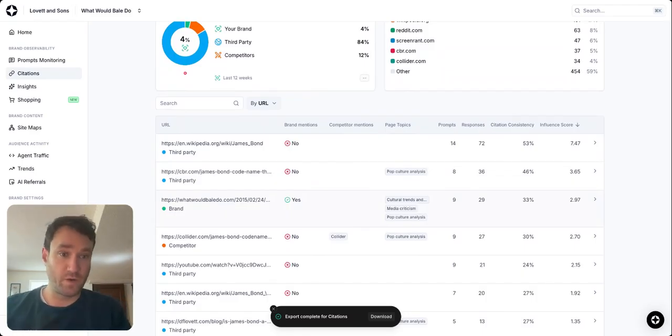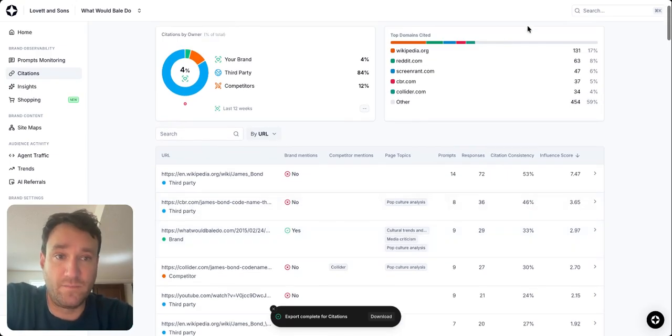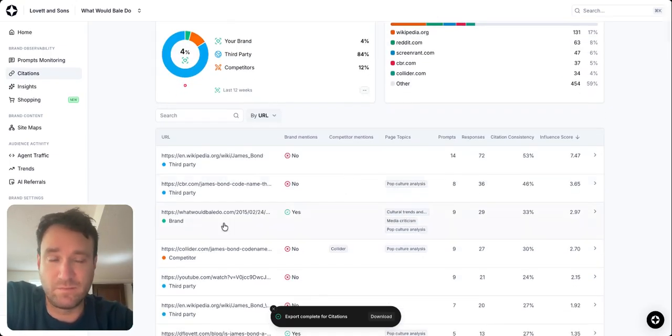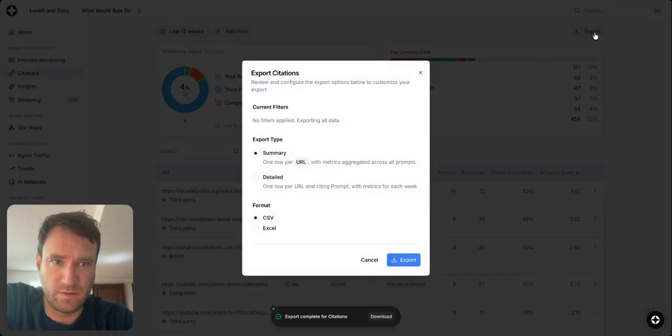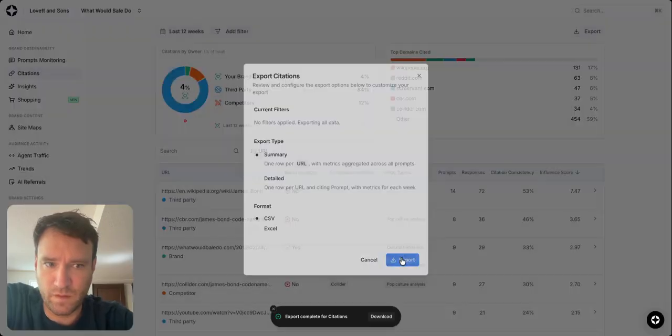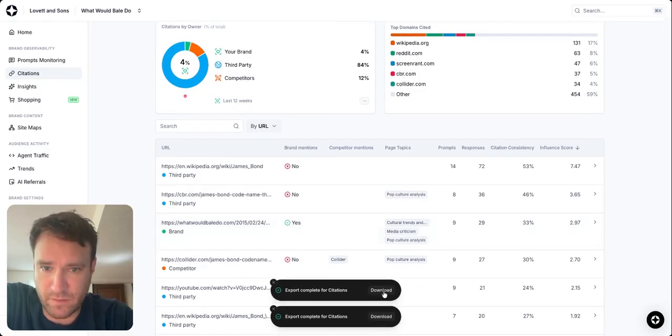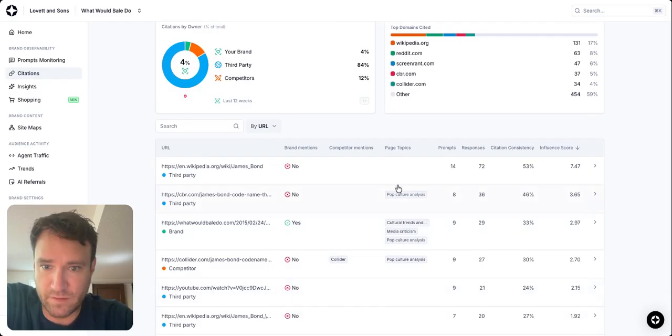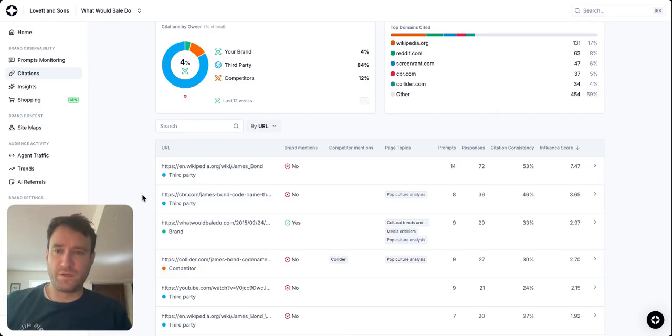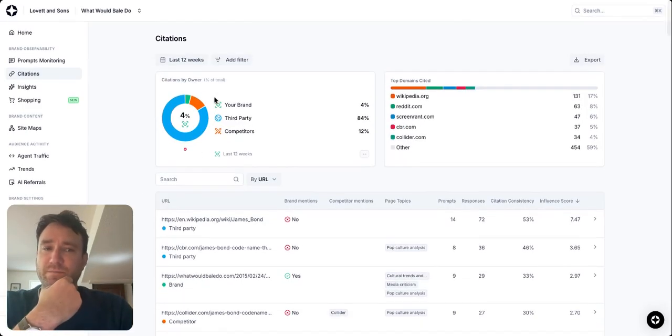So just to congratulate myself here momentarily, it looks like What Would Bale Do is the third highest cited URL out of all these prompts. Or not, my blog post is the third highest cited URL. My domain, as we've seen, is a little bit lower than that. Let's do a little export here. Now I've got both of these downloaded, one that's domains, one that is specifically URLs.